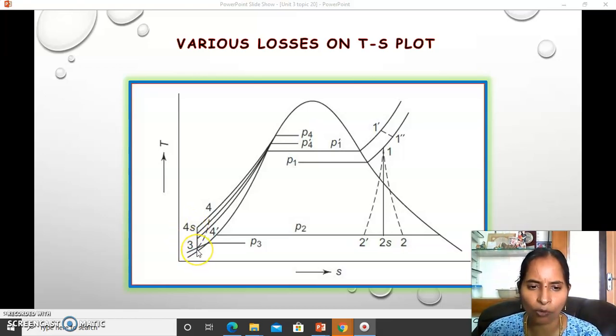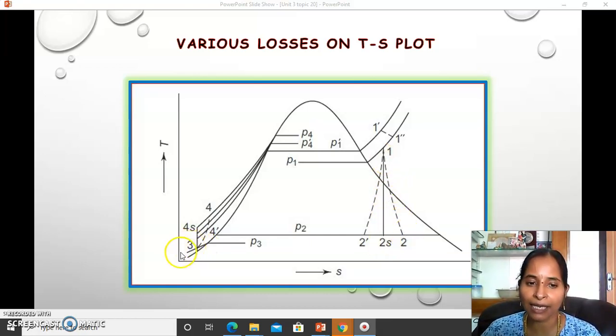Now actually, the pump compression takes place following the path 3 to 4 dash, and thus the work input to the pump is not equal to 3 to 4s. You can see that 3 to 4 needs higher work input than 3 to 4s, just as the turbine's 1 to 2s is greater than 1 to 2.